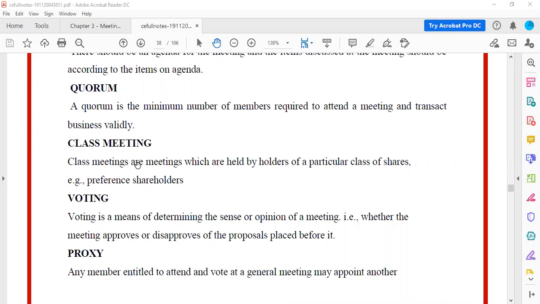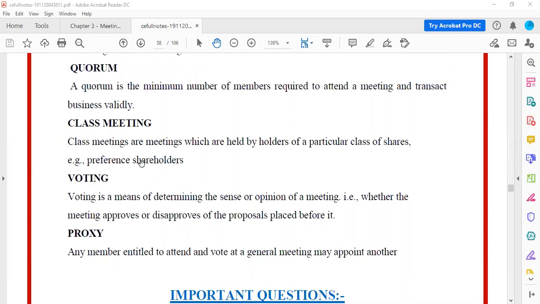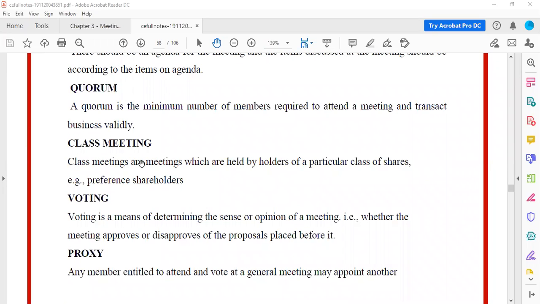Then proxy. Any member entitled to attend and vote at a general meeting may appoint another person in their place. So that is known as proxy. If I am not able to go to the meeting, I can send one of my friends to the meeting by giving a proxy form for them, or I can also send, let's say, one of my relatives, or I can send my husband, or a husband can send his wife for the meeting as proxy.